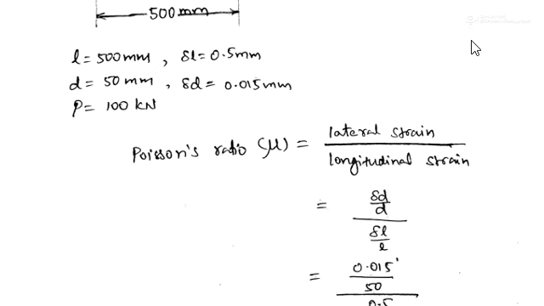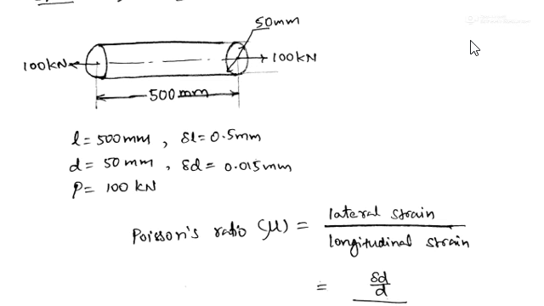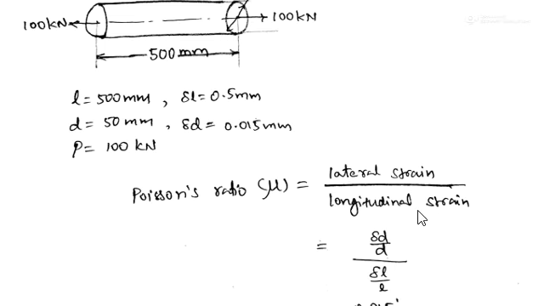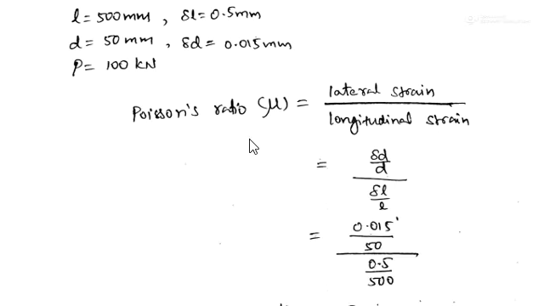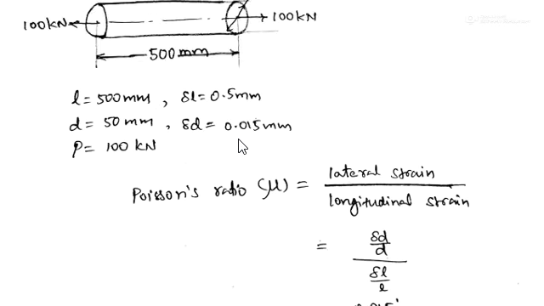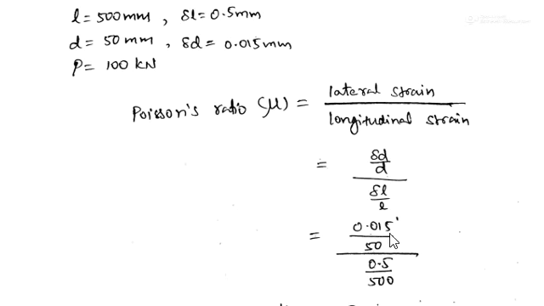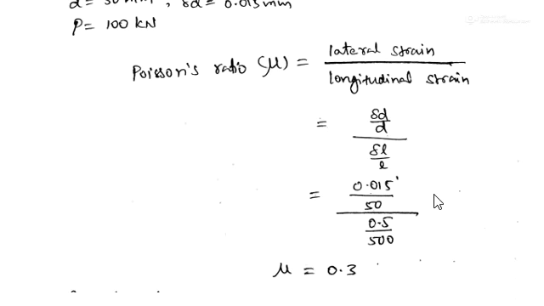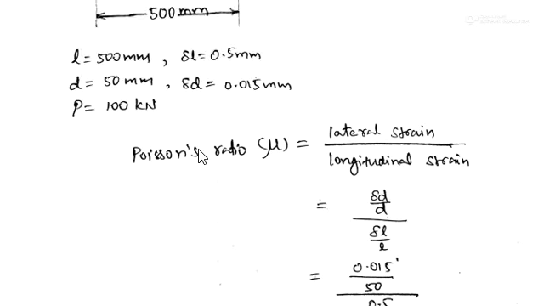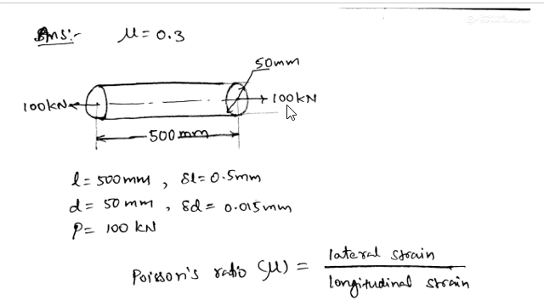So in the place of lateral strain, that is strain in diameter, we write delta D by D, and for the longitudinal strain we write delta L by L. Delta D is given as 0.015 and D is 50 mm, and delta L is given as 0.5 and L is 500 mm. If you substitute and simplify, you get the mu value as 0.3. So the answer is 0.3 here.